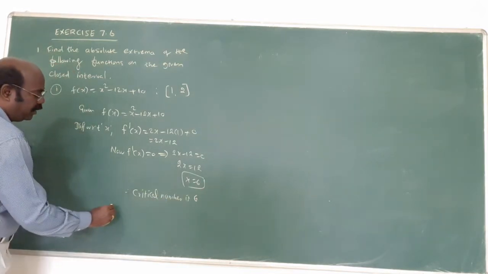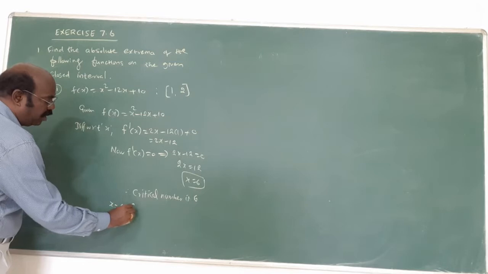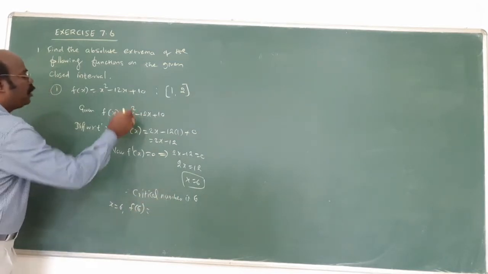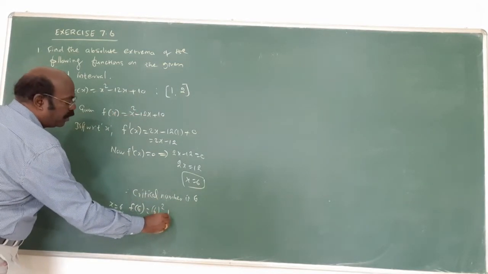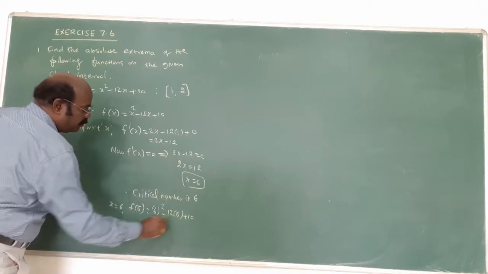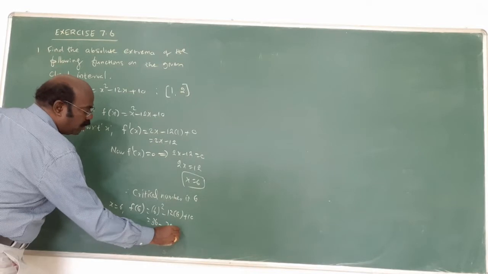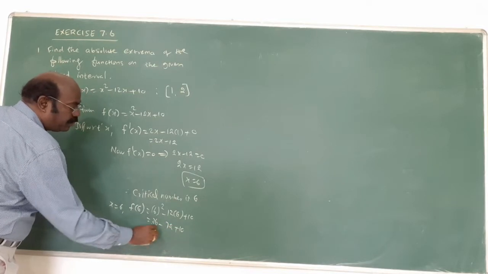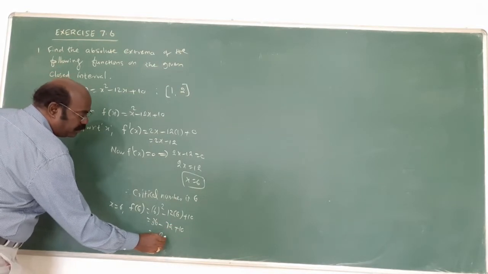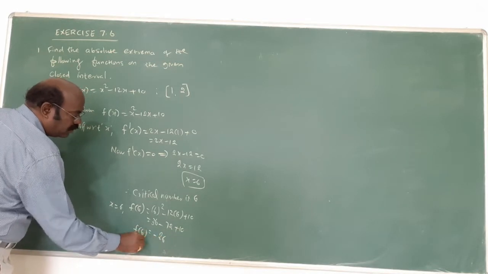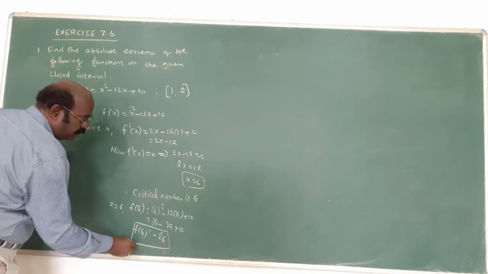Immediately find f of 6. Substitute 6: 6 squared minus 12 into 6 plus 10, which is 36 minus 72 plus 10. That gives minus 26. This is the first answer.